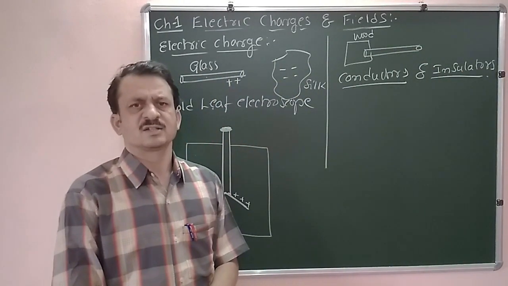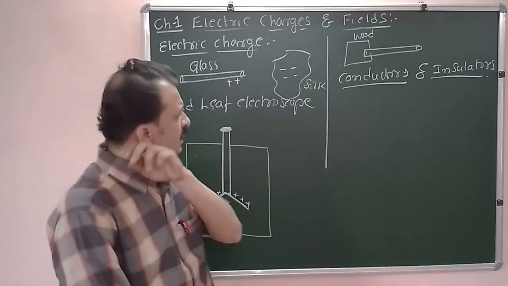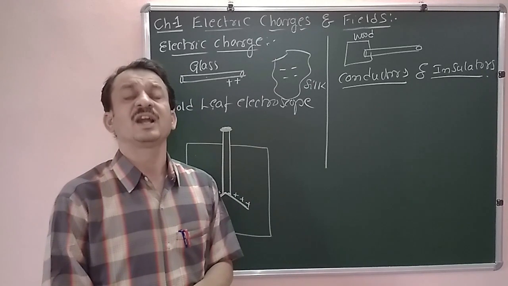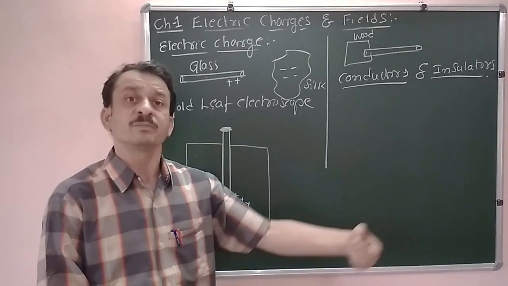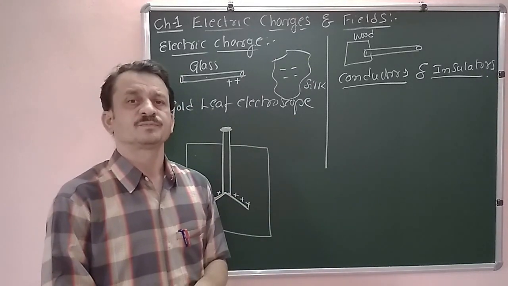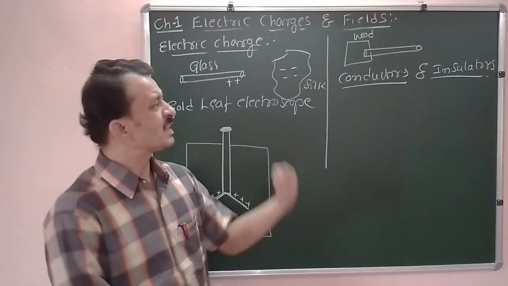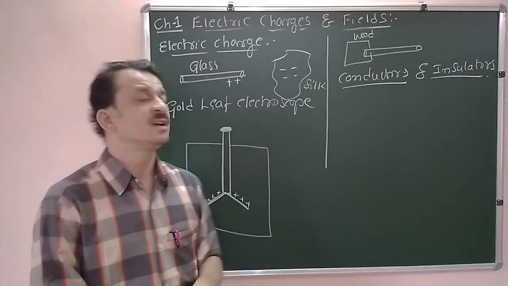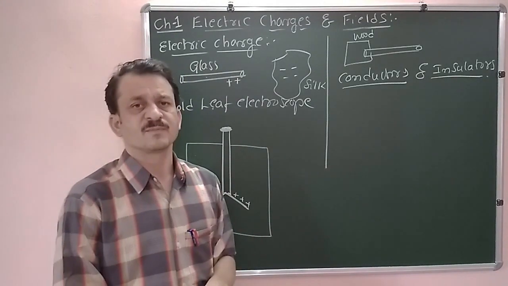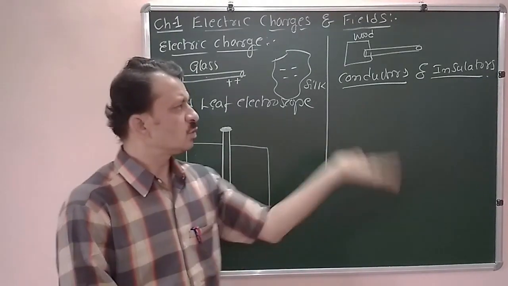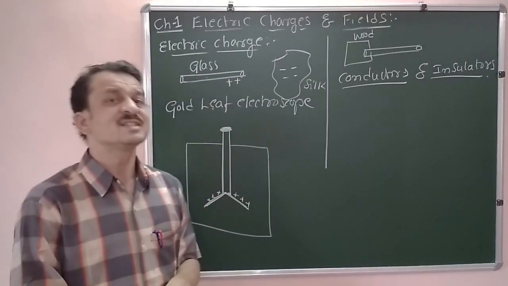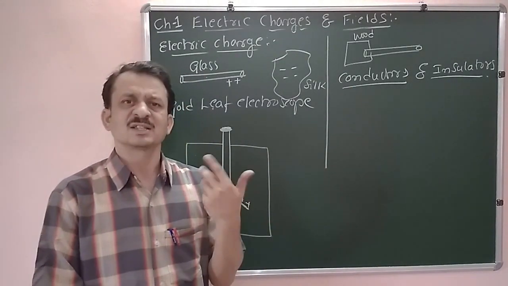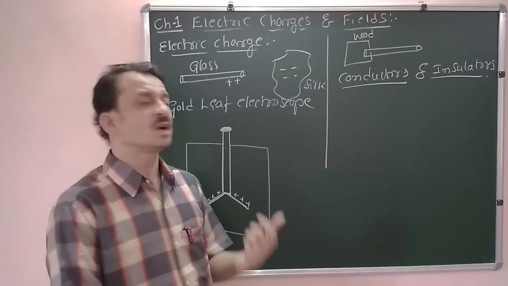Conductors are the materials which allow electric charges to pass through them easily, and hence electric current, which we will study in the subsequent chapters. The materials which allow the passage of charges easily are called conductors. Metals are the best conductors.